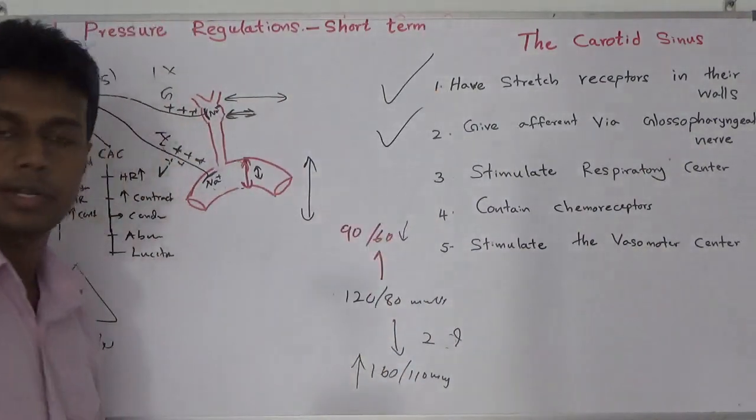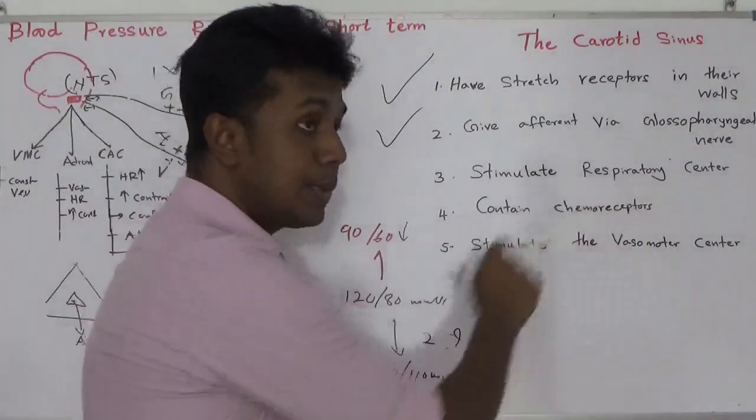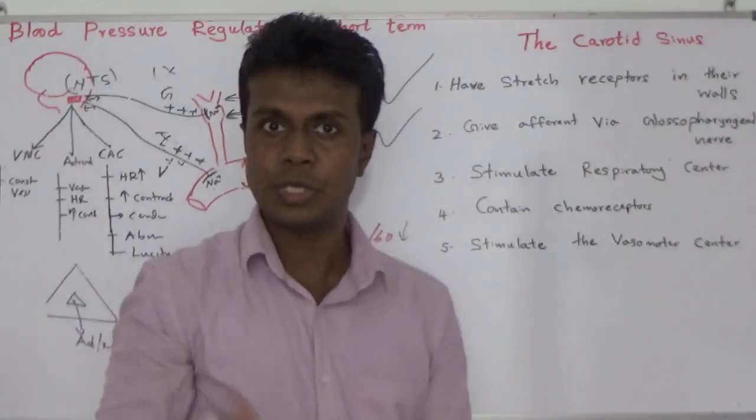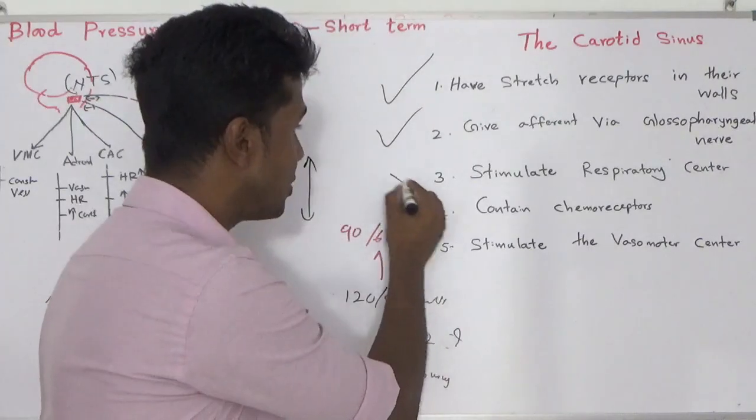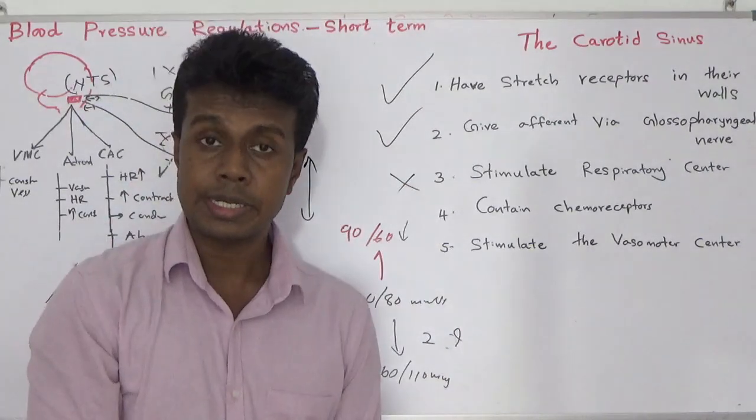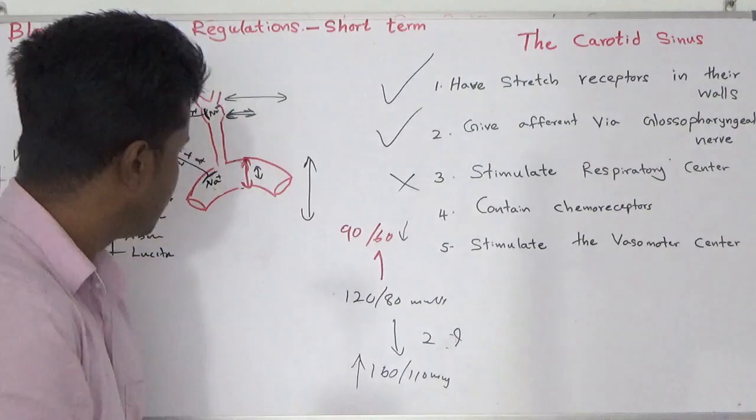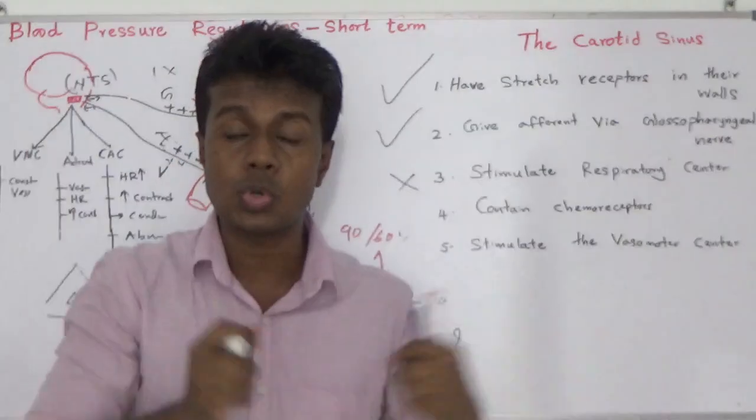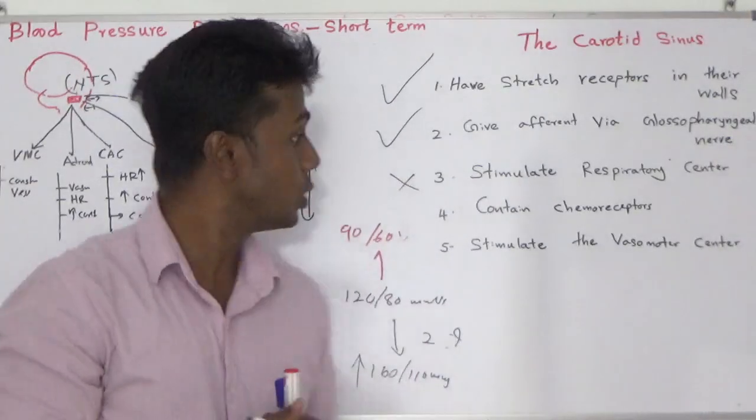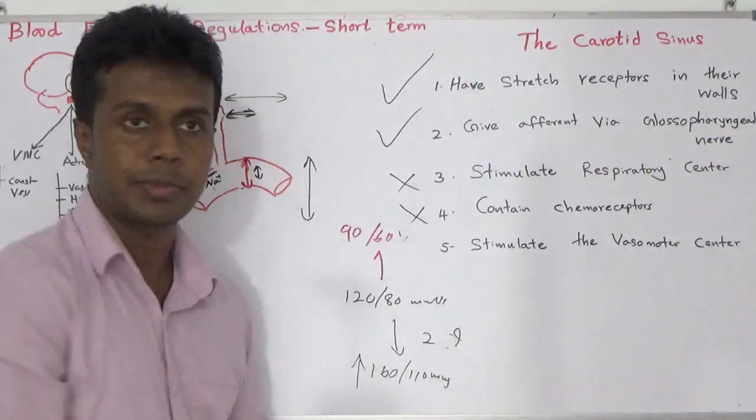Answer is correct. Next: stimulates the respiratory center. Did you see? Is there any respiratory stimulation? No. Answer is wrong. Next: contains chemoreceptors. No, those are mechanoreceptors, a type of mechanical receptor. When you stretch, sodium channels open. So it does not contain chemoreceptors.